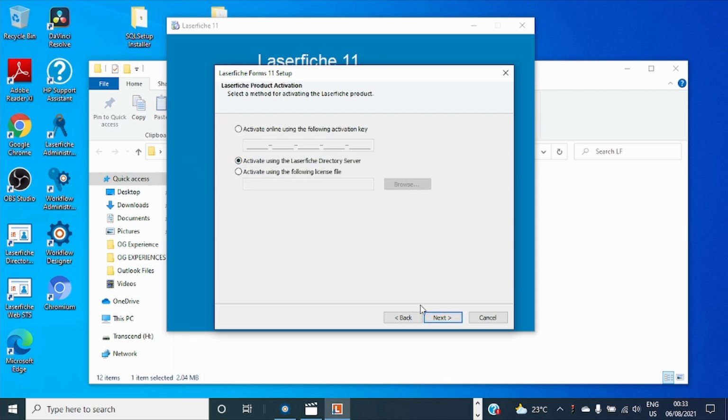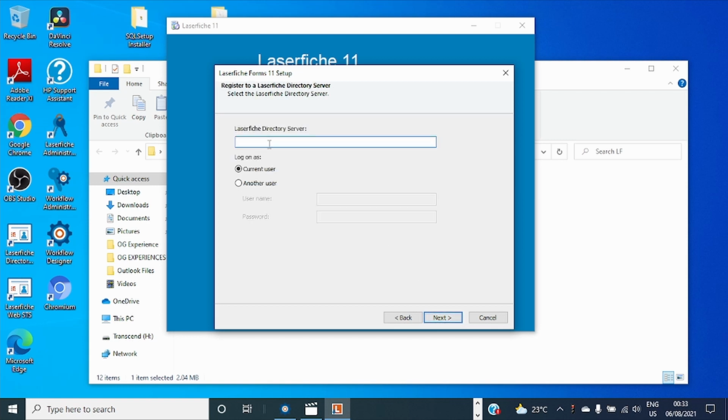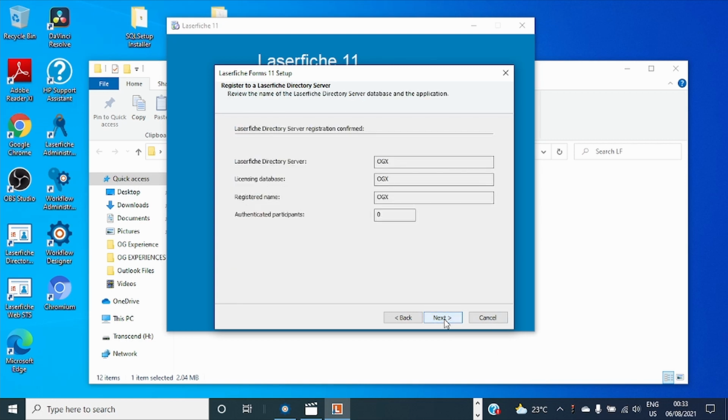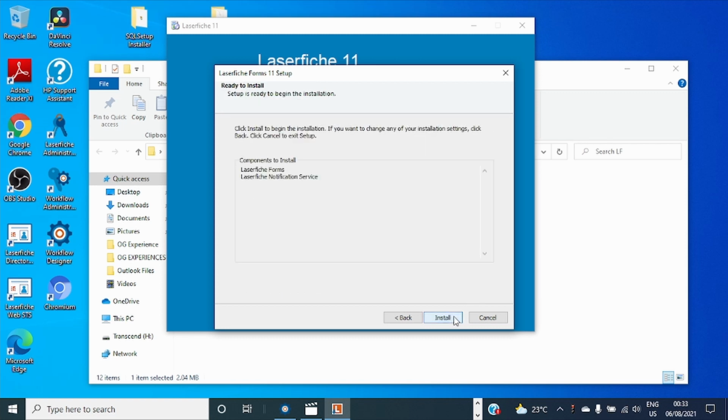I'll activate by using my LFDS, which is located on this same machine. My machine name is OGX. Then I'll click next.